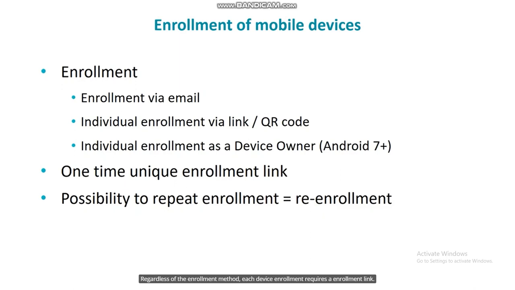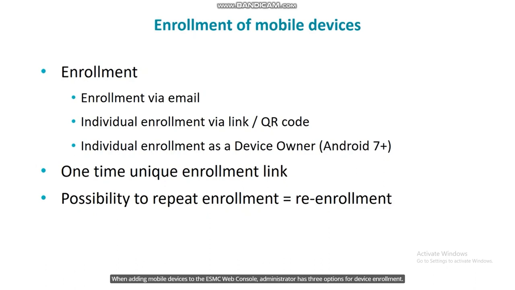Regardless of the enrollment method, each device enrollment requires an enrollment link. An enrollment link is generated for each new device. Each enrollment link contains a token that is unique and can be used only once. Once a token is used, it can't be used again. It's also possible to resend the link and to re-enroll the device. Re-enrollment is possible only for already managed devices. The re-enrollment token is always different from the enrollment token, and it can only be used once as well.